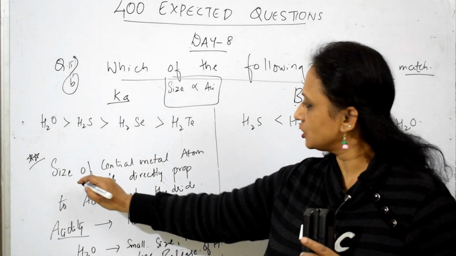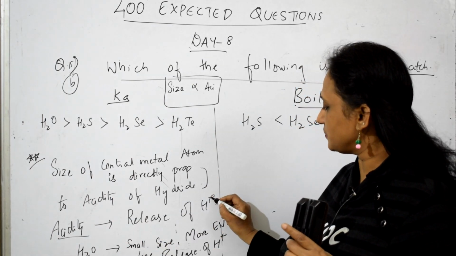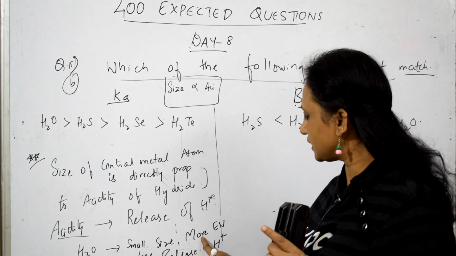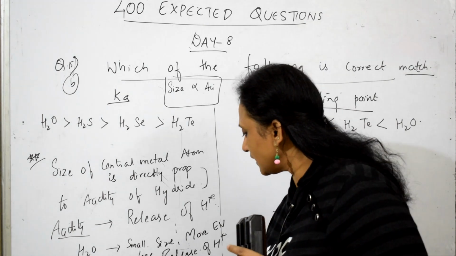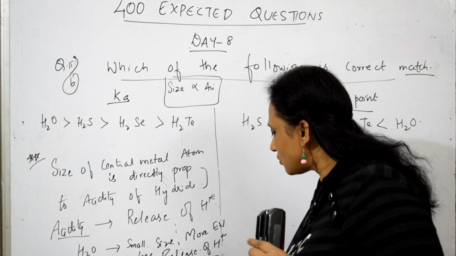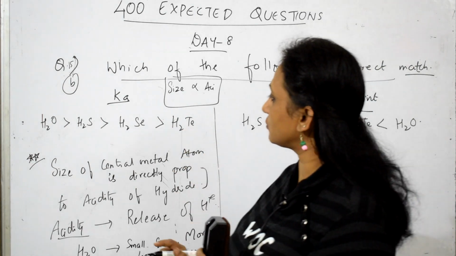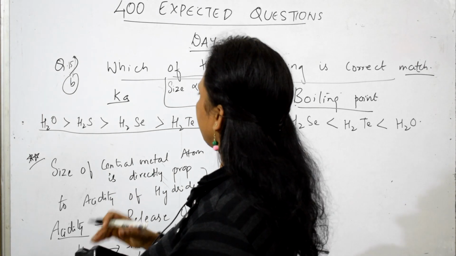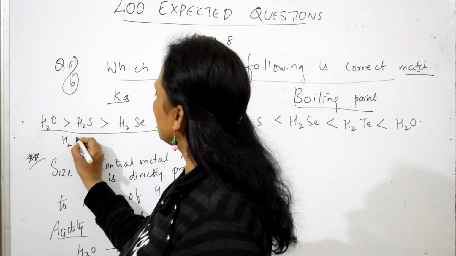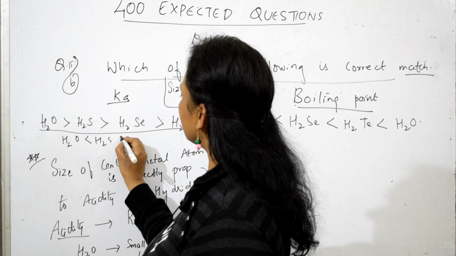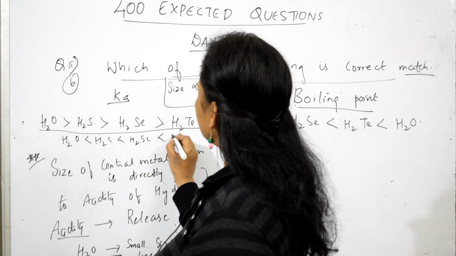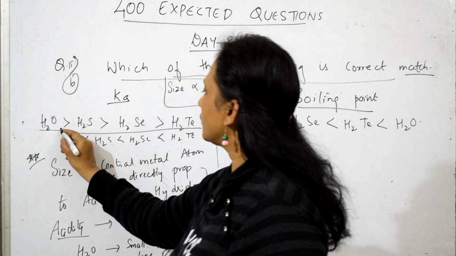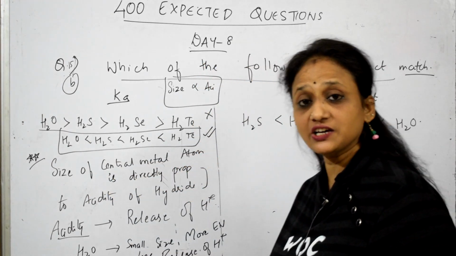So the reason I have written, note this point. Acidity means release of H plus. Now H2O, small size, more electronegativity, less release of proton, hence less acidic. So what is the order, students? They have given the wrong order. So you will write here, this is the wrong order and the correct order should be H2O less than H2S less than H2Se less than H2Te. This is the correct order. This is wrong. This is the correct order, according to the reason which I have given here.